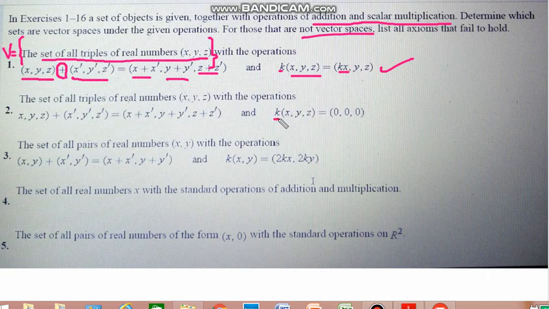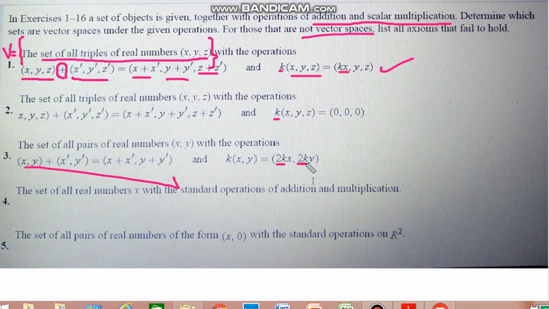In question number 3, addition is again standard, but multiplication is defined so that k multiplied by x and y gives 2k times each.